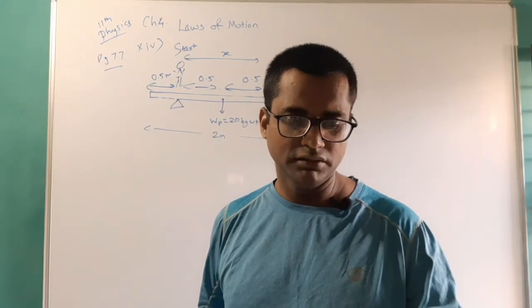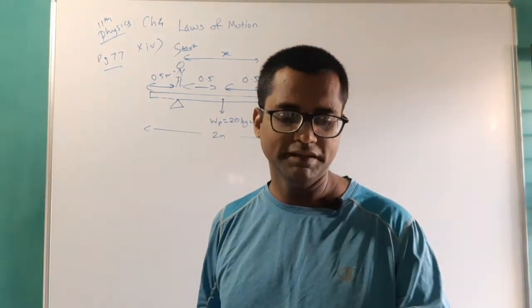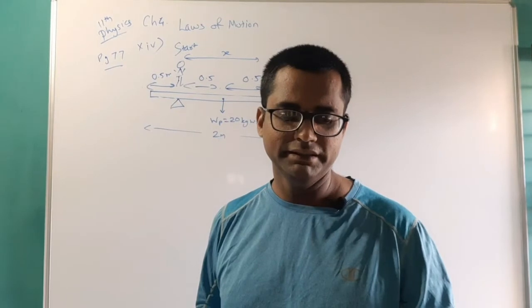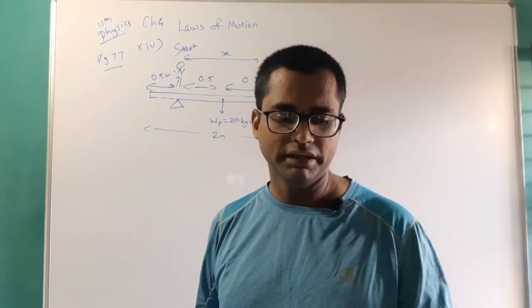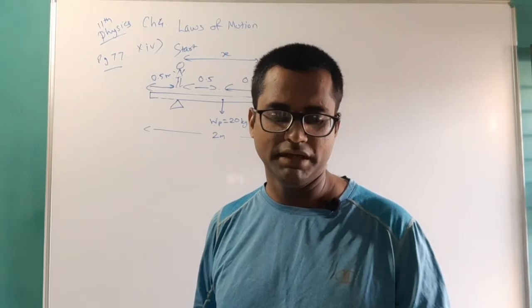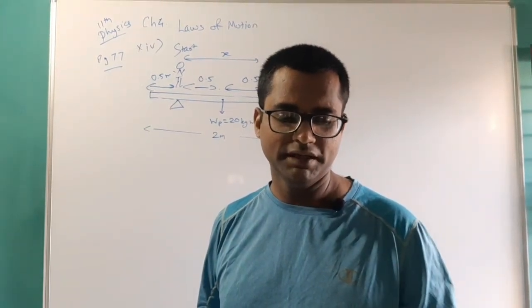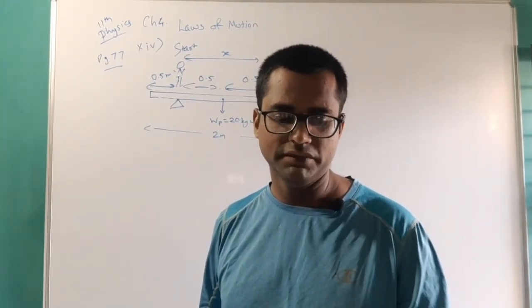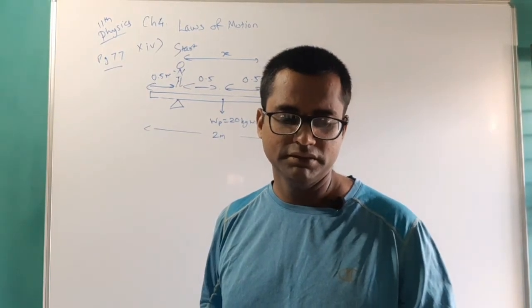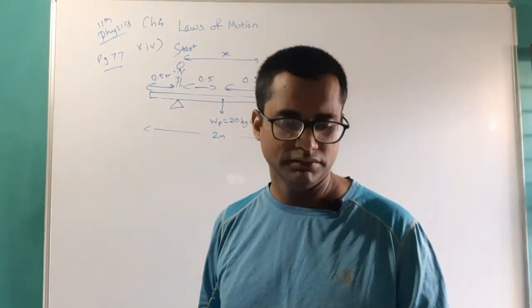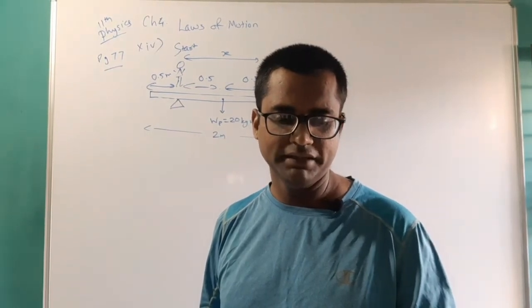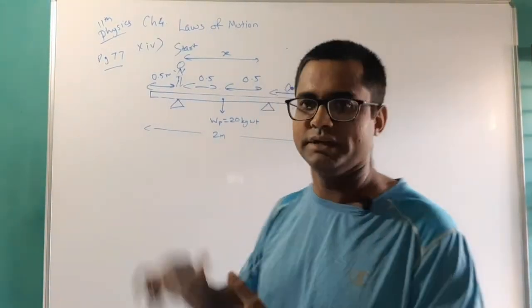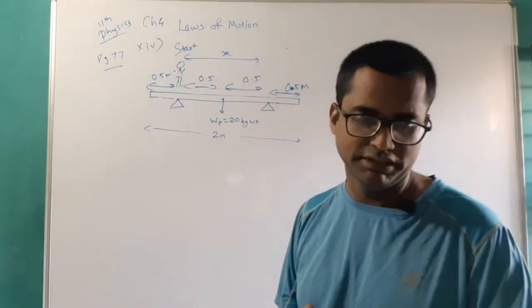A 2-meter long wooden plank of mass 20 kg is pivoted, supported from below at 0.5 meter from either end. A person of mass 40 kg starts walking from one of these pivots to the farther end. How far can the person walk before the plank topples? Now look at the diagram that I have drawn here.